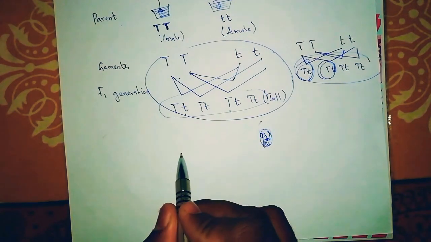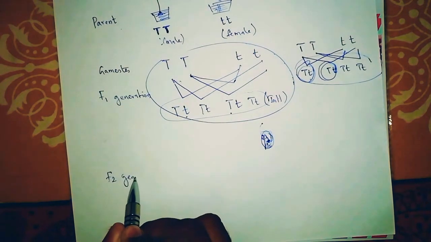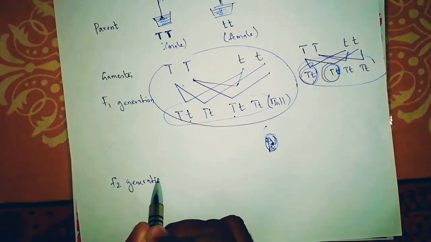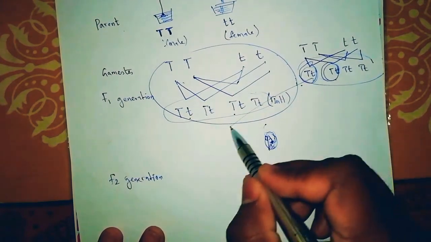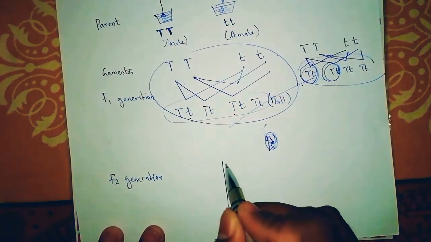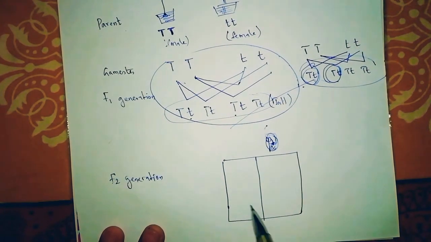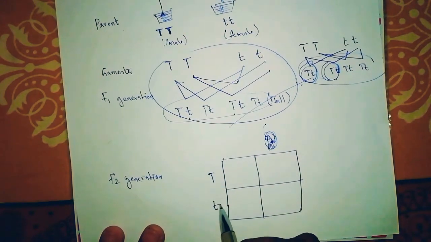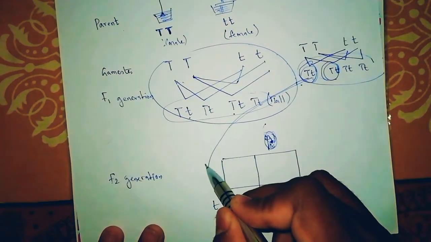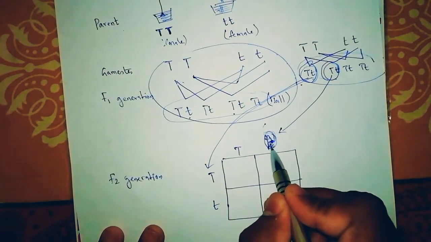Okay, what happens now in the second generation, the F2 generation? So we take two things. So first T will be like this. I try to make a box so that it will be easy for you to understand this. So T and T, this will come here, and this one will come here. So T and small letter t.